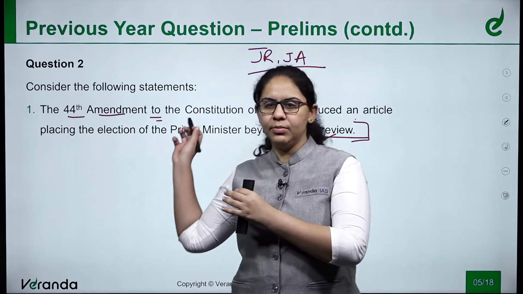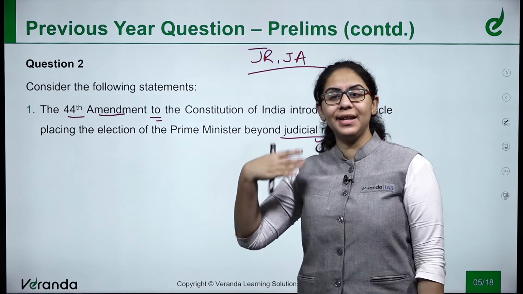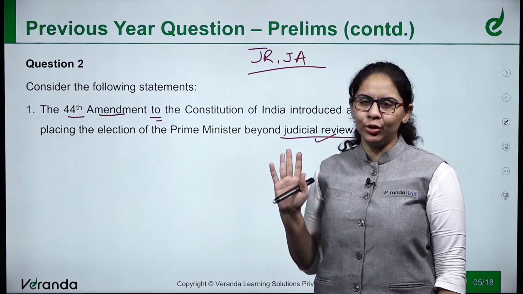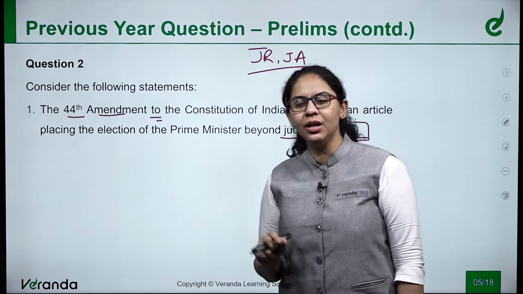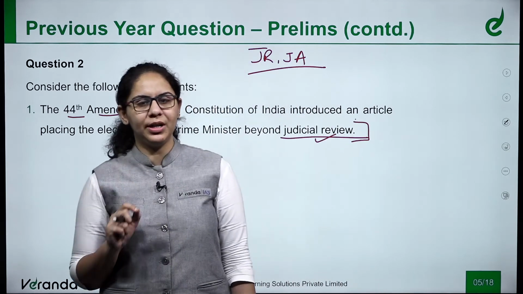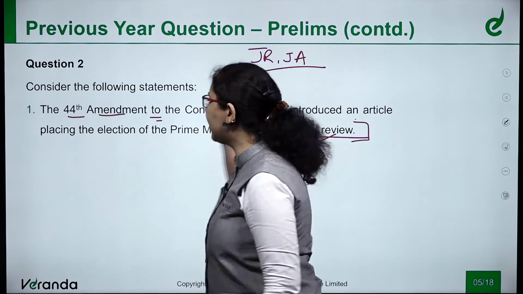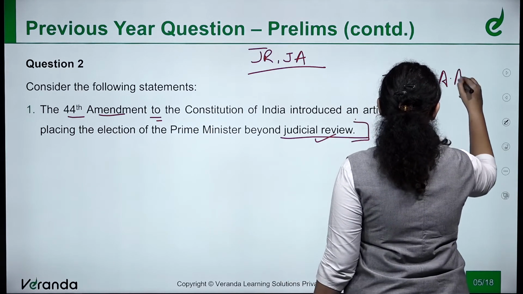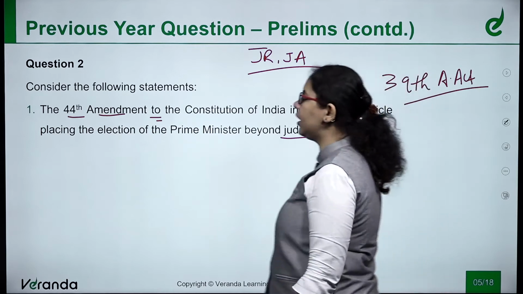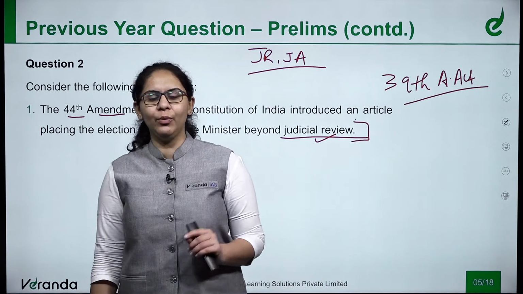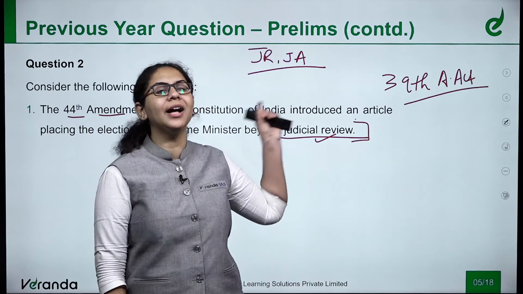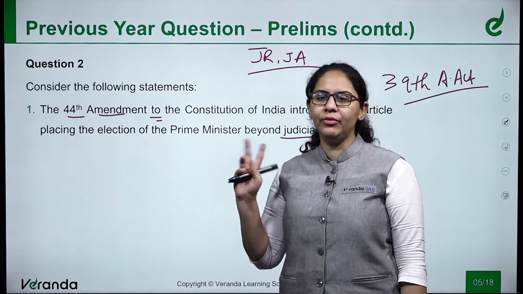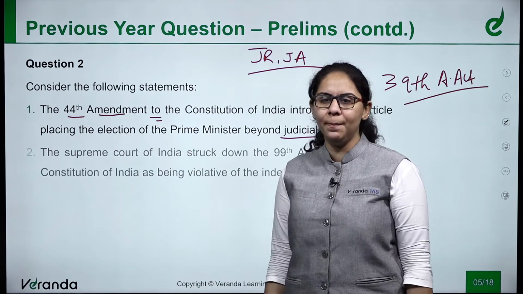This statement says that the Prime Minister's election was made beyond judicial review by the 44th Amendment Act. Actually, this was done, but not by the 44th Amendment Act. It was done by the 39th Amendment Act. Not 44th, but 39th. So what takeaway do we have from this? Even amendment acts with important provisions become important. So some of the factual information you need to keep in your mind.